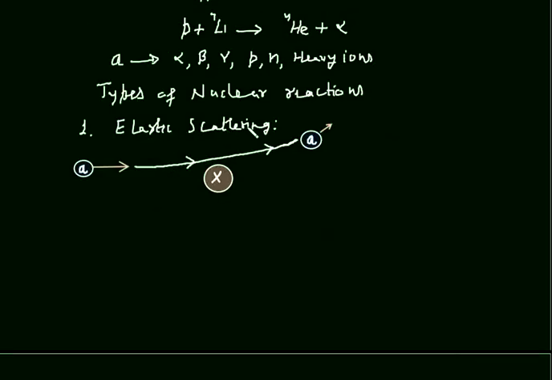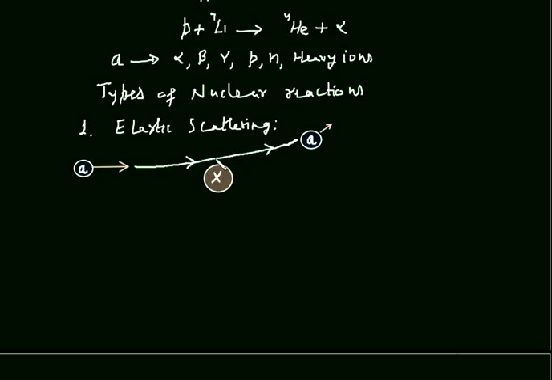In an elastic scattering, an incident particle A approaches the target nuclei X. As this incident particle comes closer to the target nuclei X, we see here that there is a change in the path of the incident particle A. There is a deviation in the path of the incident particle A and it is moving like this now.